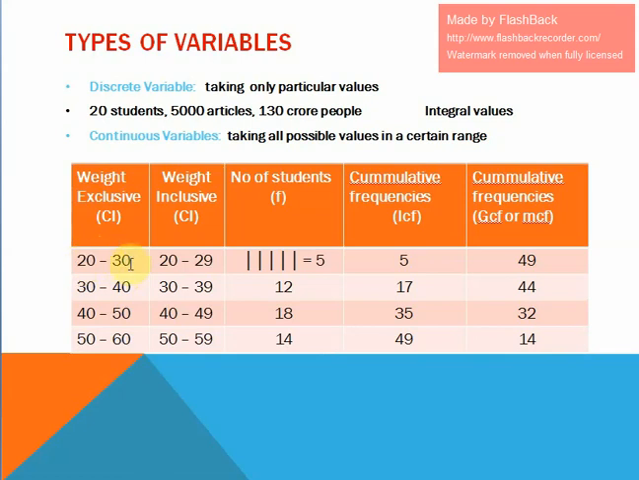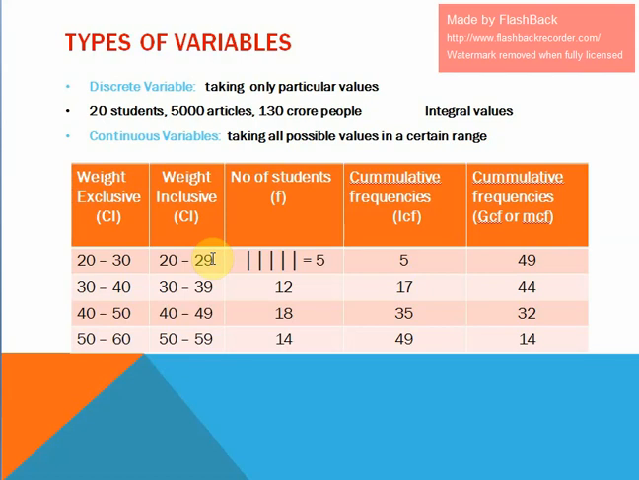So what is meant by exclusive? In the exclusive classification, the upper limit of the class is excluded from that class, and in inclusive classification the upper limit is included in the class. So whether the class is exclusive or inclusive depends upon the upper limit of the class. If the upper limit is included, that is an inclusive class. If the upper limit is excluded, it is an exclusive class.